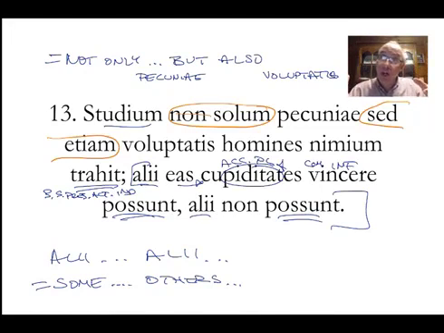It's a little stronger than our article the, but it's not this or that. Does that make sense? So, eagerness, not only of money, but also desire, drags men too much. Some are able to conquer the desires, others are not. And you can repeat are not able. The Romans would repeat it. I think in English we might often leave it out.